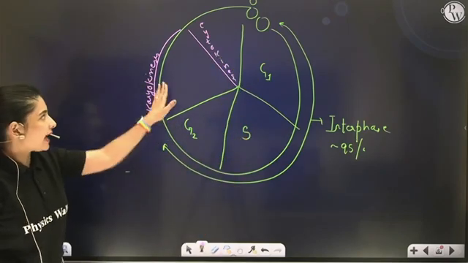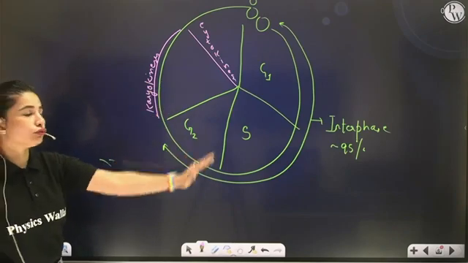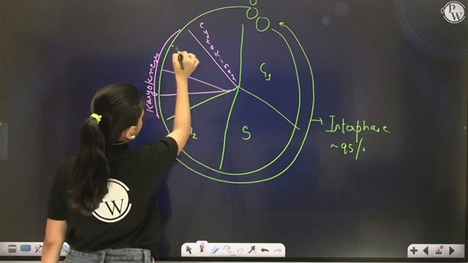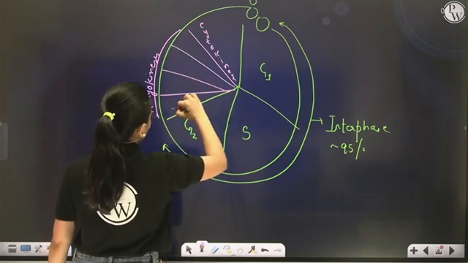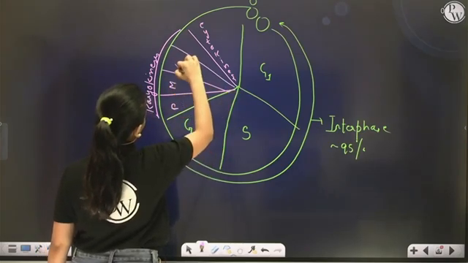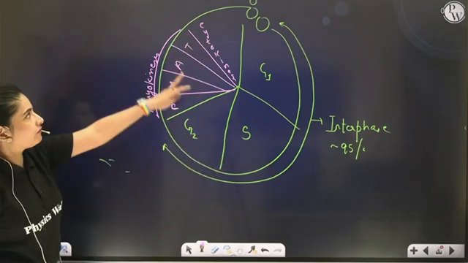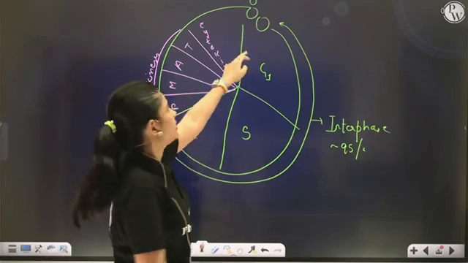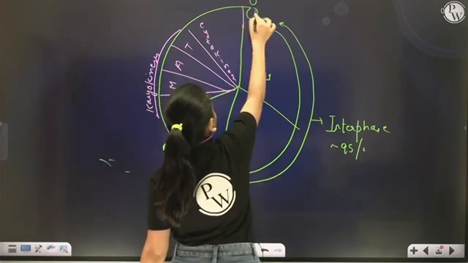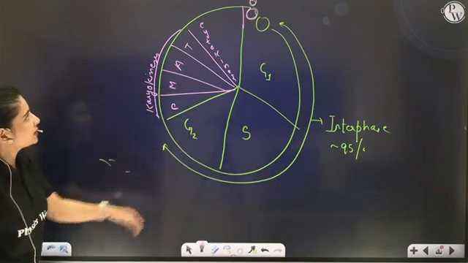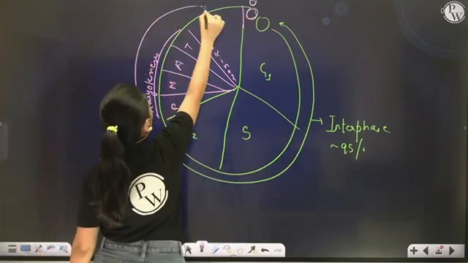Karyokinesis can be subdivided into four stages: prophase, metaphase, anaphase and telophase. Pro, meta, ana and telo. Correct? And once cytokinesis is completed, the cell ultimately divides into two daughter cells. So this is how the cell cycle goes. So this is your M phase.